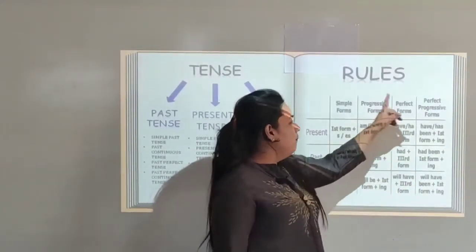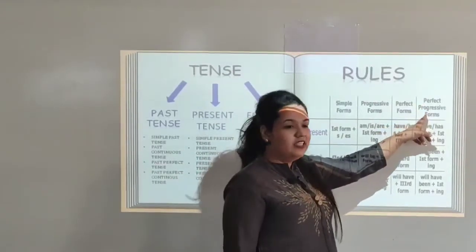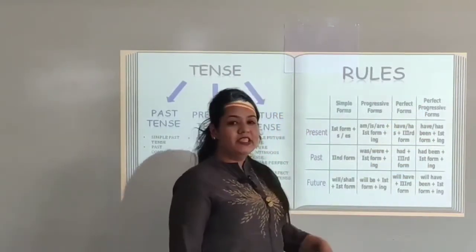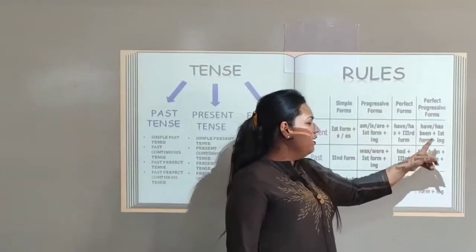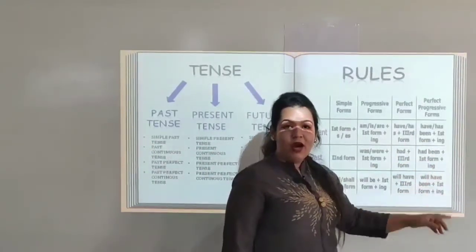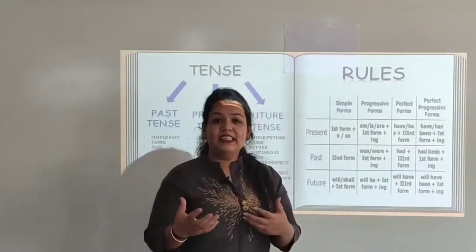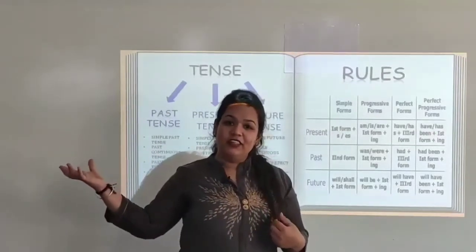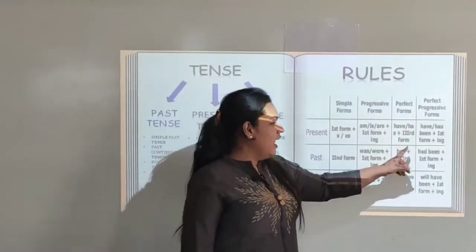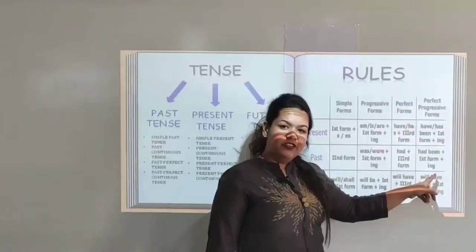Now comes the past perfect continuous tense. So for past perfect continuous tense we add had been plus ing form of verb. We had been practicing this since past 5 years. So the sentence says had been plus ing form.